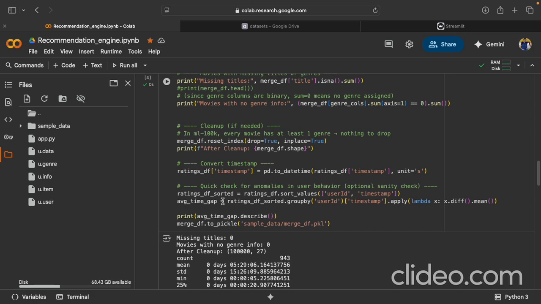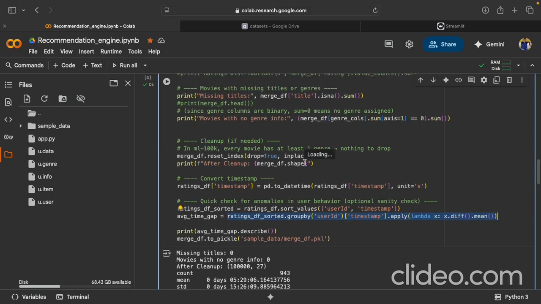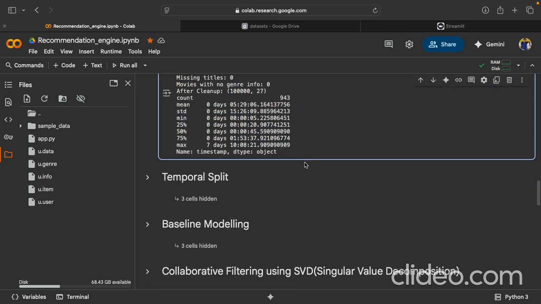So we prepared two things: ratings DF sorted and average time gap. This would be used to check if there are any robotic sort of entries. If in a very fraction of seconds there are thousands of entries, we would try to remove those entries to make the data set very real life. It shouldn't have any auto-generated or machine-generated ratings.